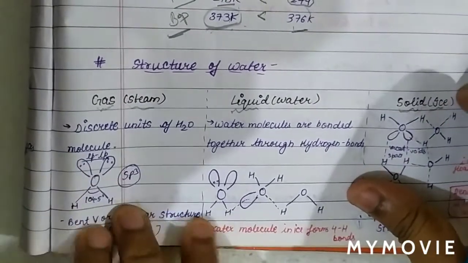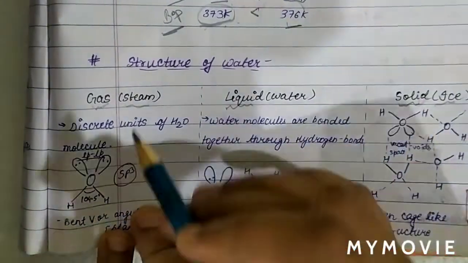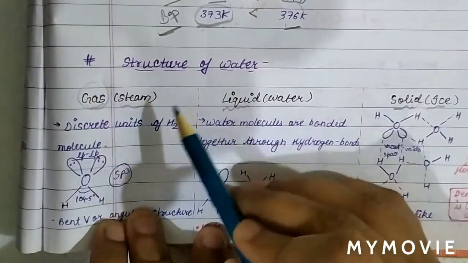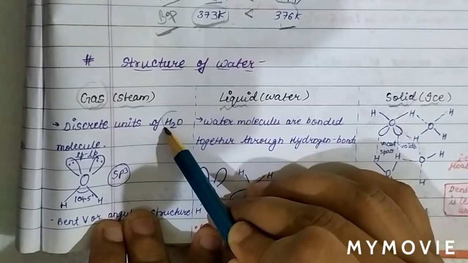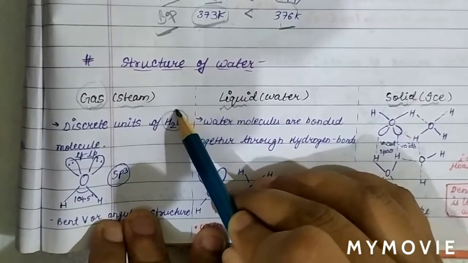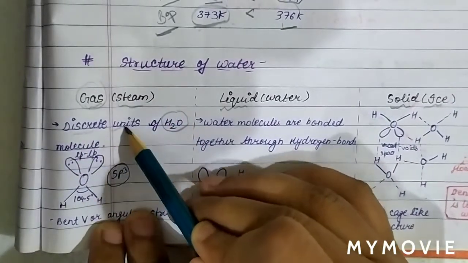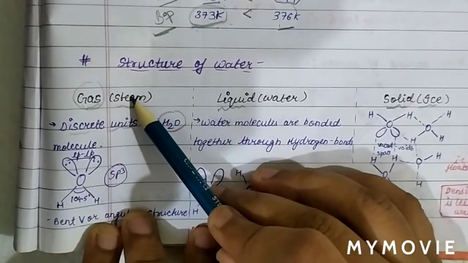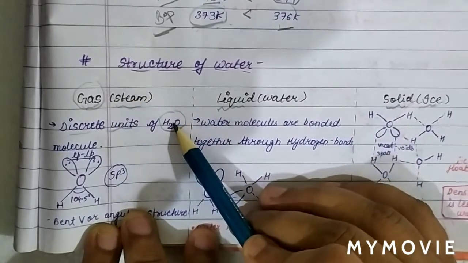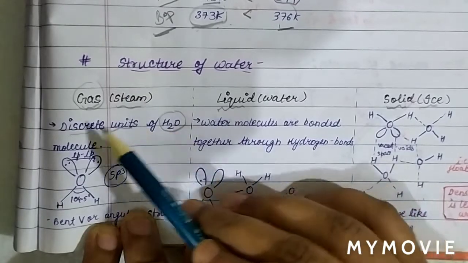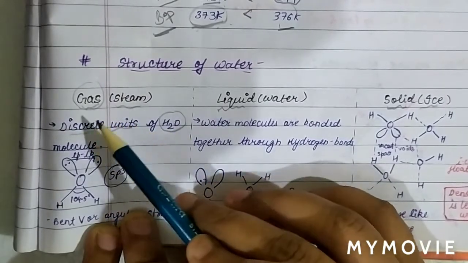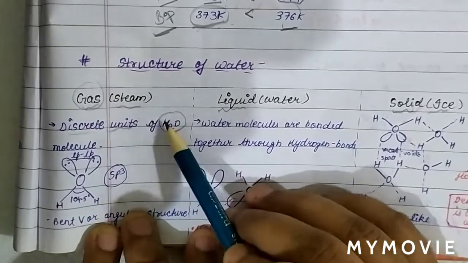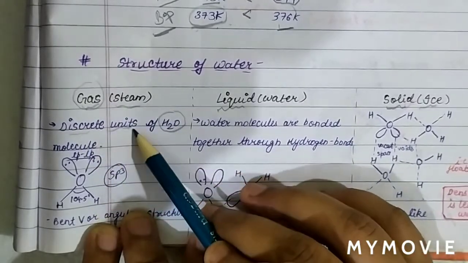In gas, or steam, phase, the water molecules exist in discrete units.